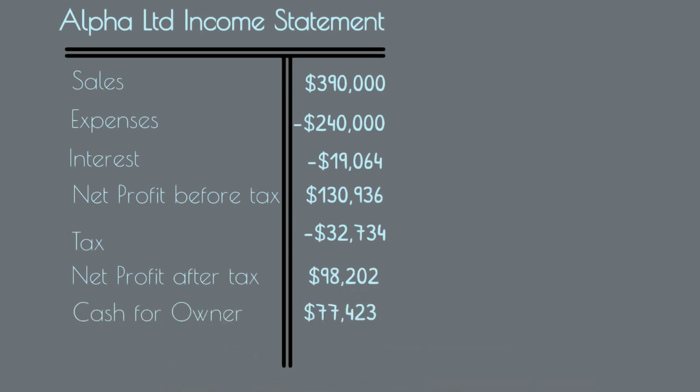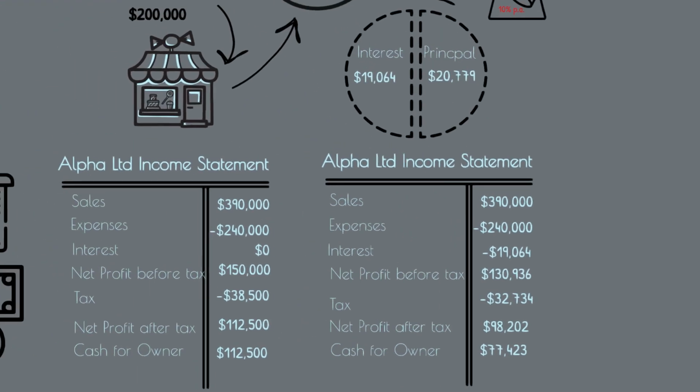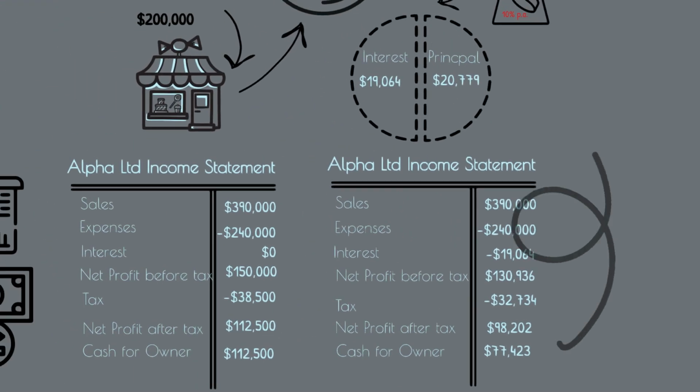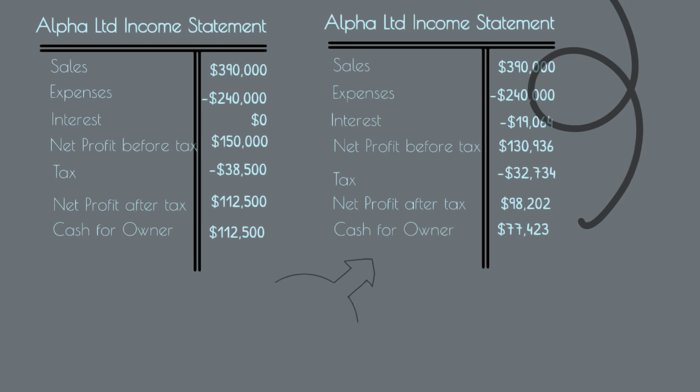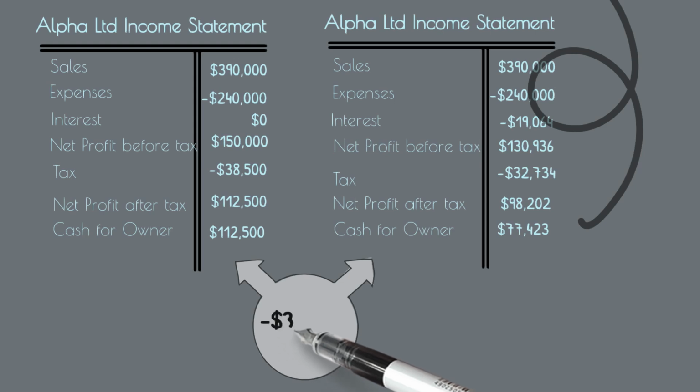You'll need to pay the principal from cash flow before making any payments to owners. The owner's cash flow has decreased by $35,077 as a result of taking on the debt. This figure is less than the total repayments of $39,842 because only the interest is recorded as a tax-deductible expense.